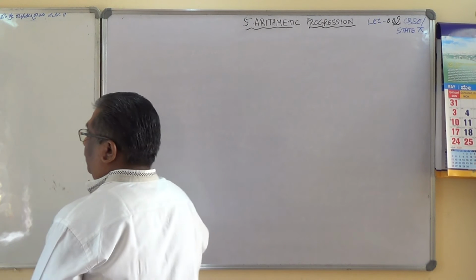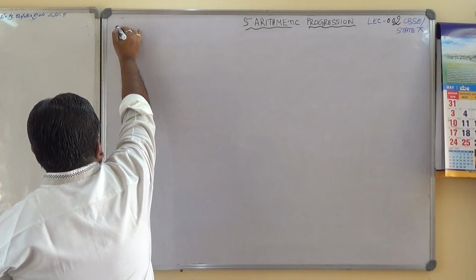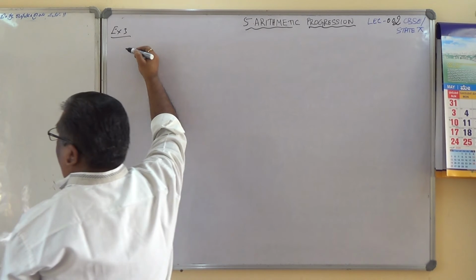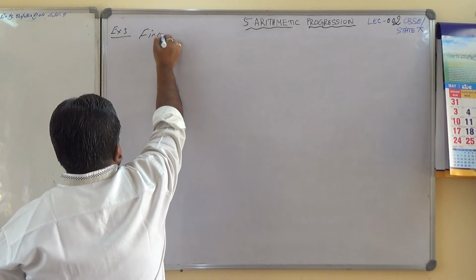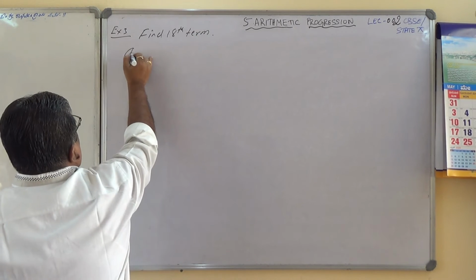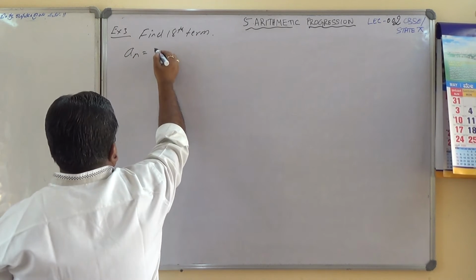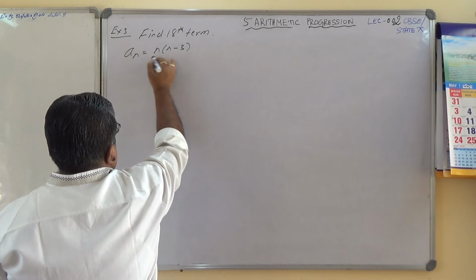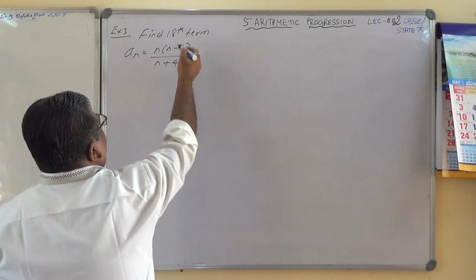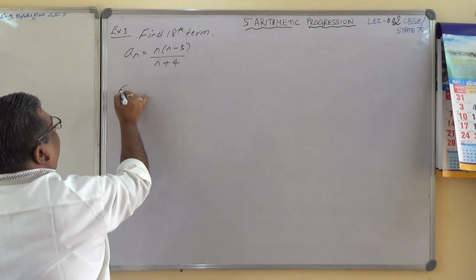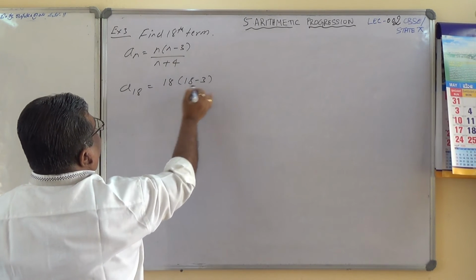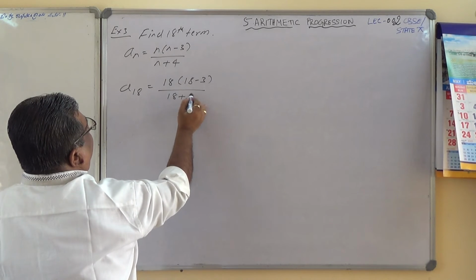R.D. Sharma, example number 3. Find the 18th term. An equals n into n minus 3 divided by n plus 4. Okay. How to find the 18th term? Substitute n equals 18. A18 equals 18 into 18 minus 3 divided by 18 plus 4.